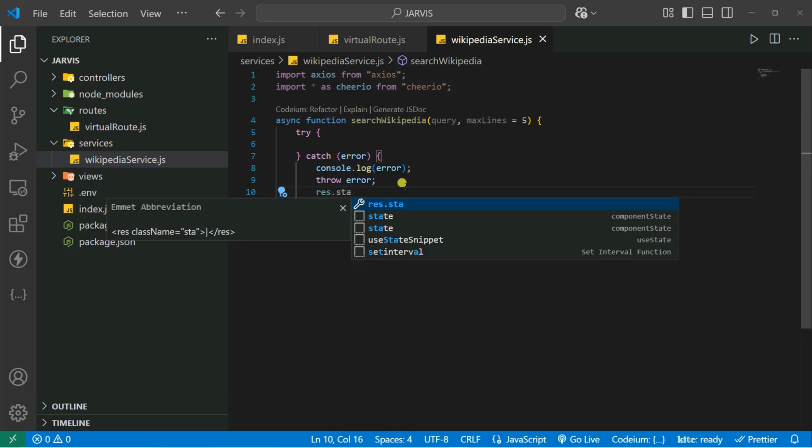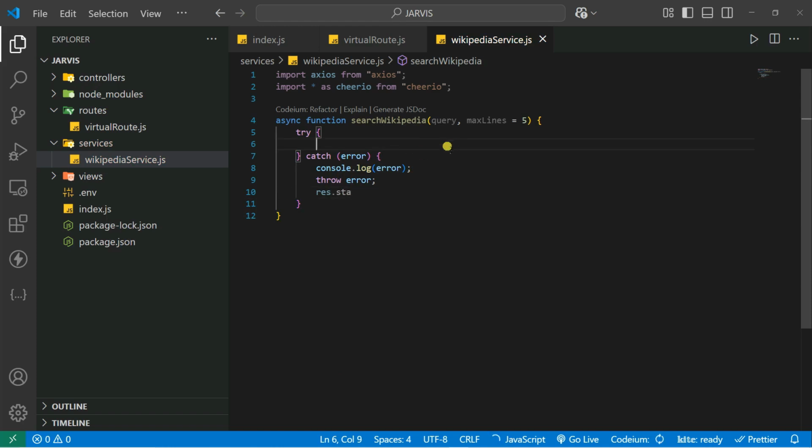But here we are not going to use res.status, because we don't have any request and response objects. So we are not able to respond. We can simply throw an error, and this error is caught by our controller, and inside the controller you can send the response to our users through Postman.